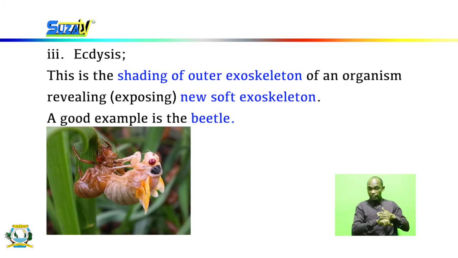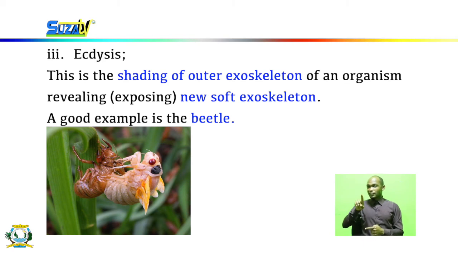So when the body becomes too big for the exoskeleton, the organism sheds its outer exoskeleton and replaces it with a larger one which fits the organism. This process is known as ecdysis.